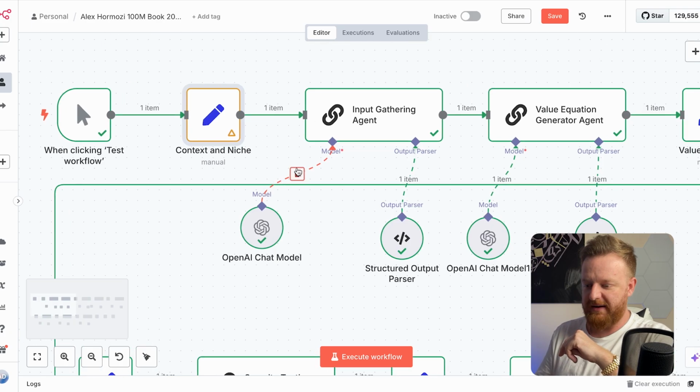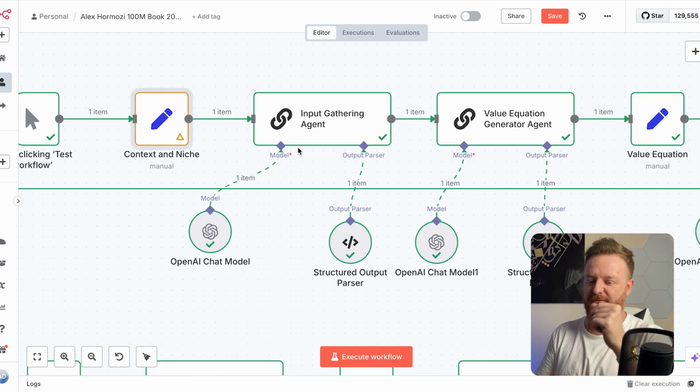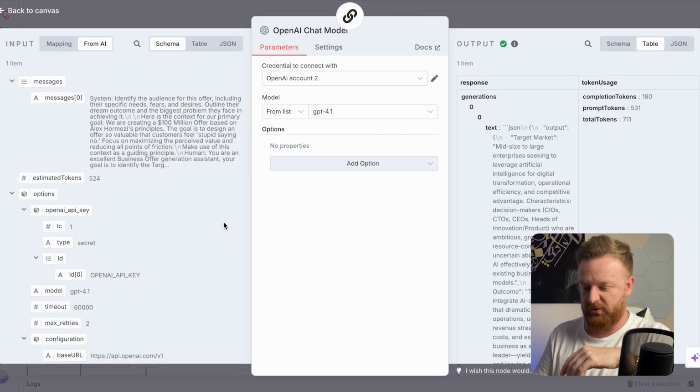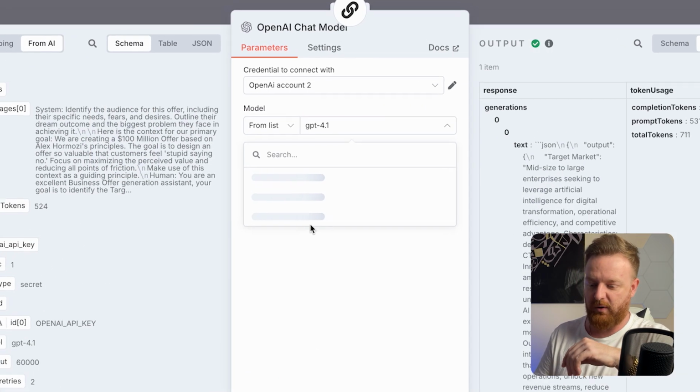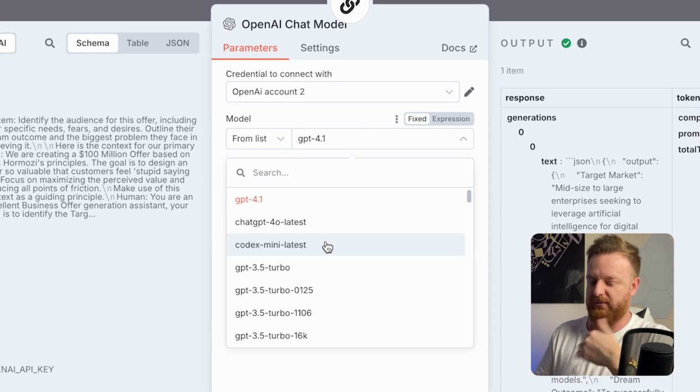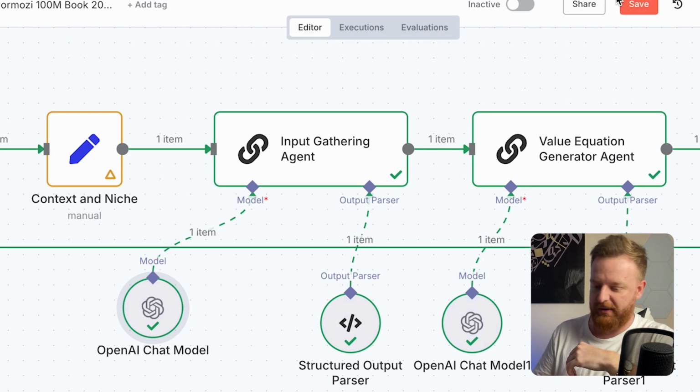Then the next model is basically where it's going to gather all the information about the context and the niche that you've given it. And we're using the OpenAI model. And in this module, you can literally just change to whatever models you want. So all the OpenAI models, Grok, Claude, are all in here. I use 4.1 right now. Gets great outputs. I'd recommend it. And when you download this template, it's going to be in there.